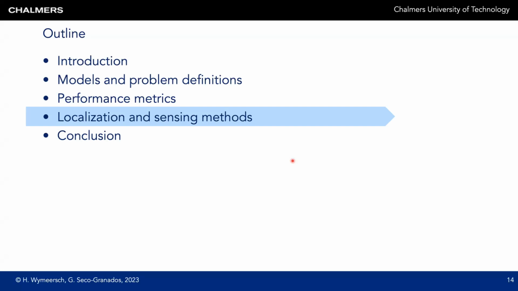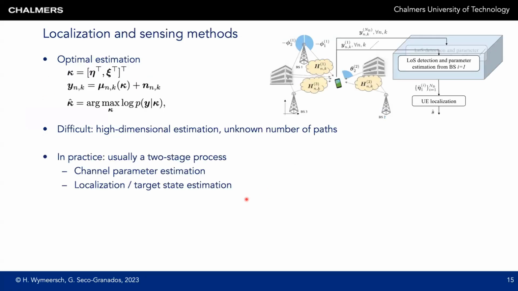Now let's look at practical localization and sensing methods. Suppose again we have this downlink localization problem where we want to localize the user from downlink transmissions from multiple base stations. If we want to do optimal estimation, we then consider the unknown kappa, which depends on the parameters of interest as well as nuisance parameters, and the observations are this nonlinear function of the unknown parameters plus noise.